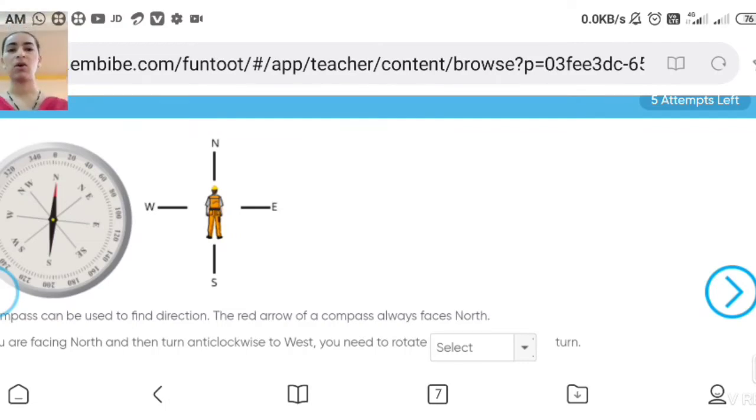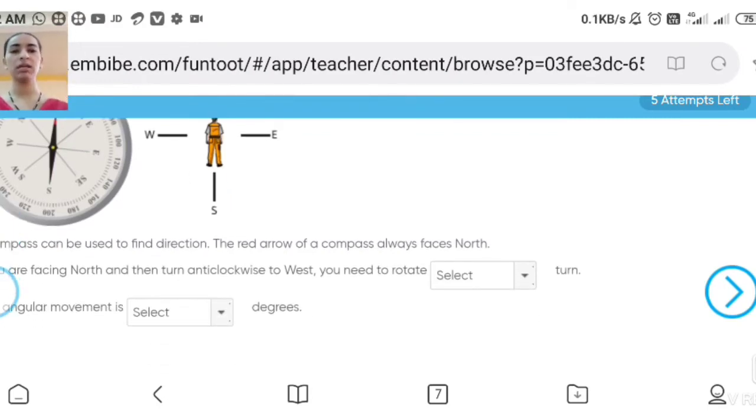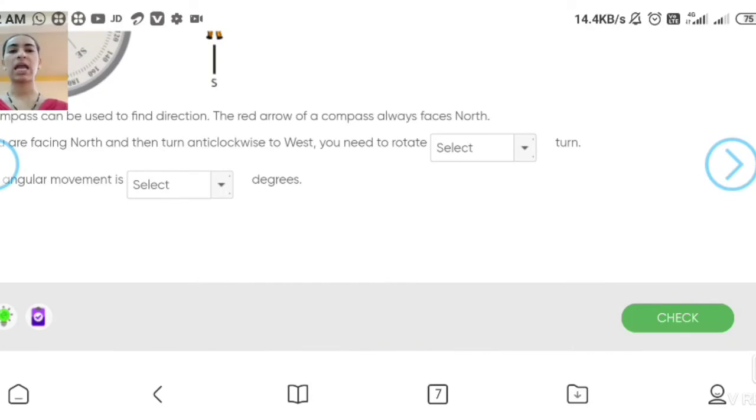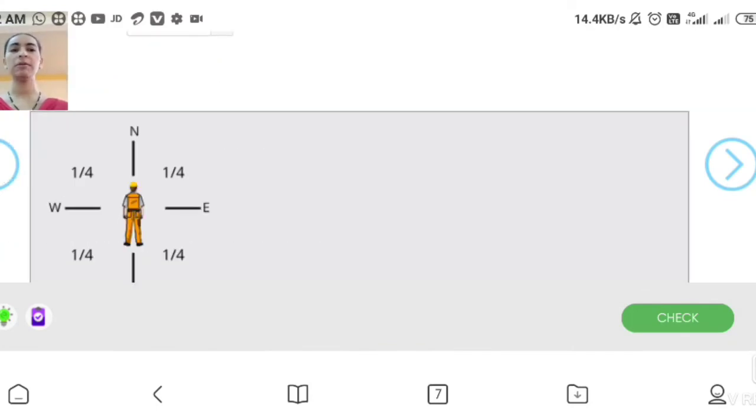Now if you are facing north and then turn anti-clockwise to west, you need to rotate a dash turn. Which turn do we have to take? And your angular movement is dash degree. We have to find the angular movement and the turn, how much turn we are taking.